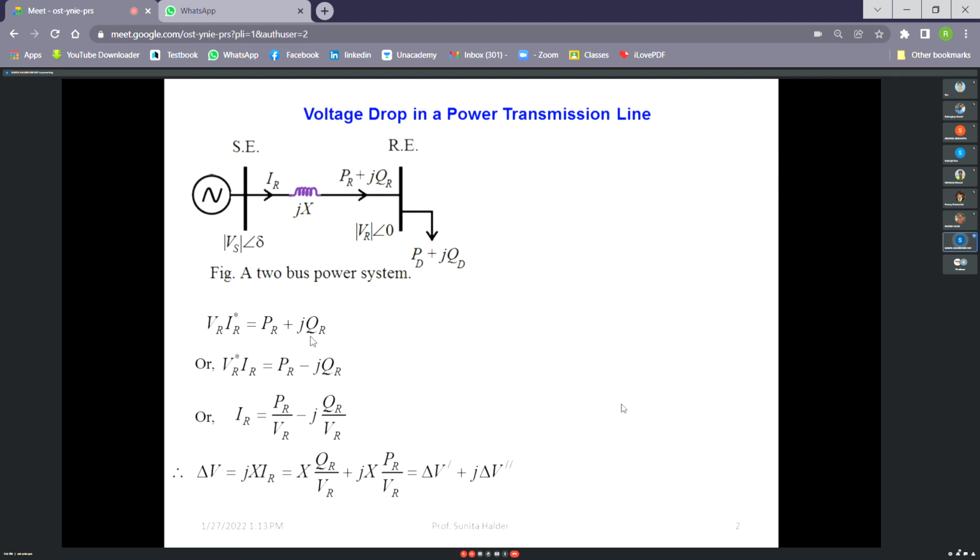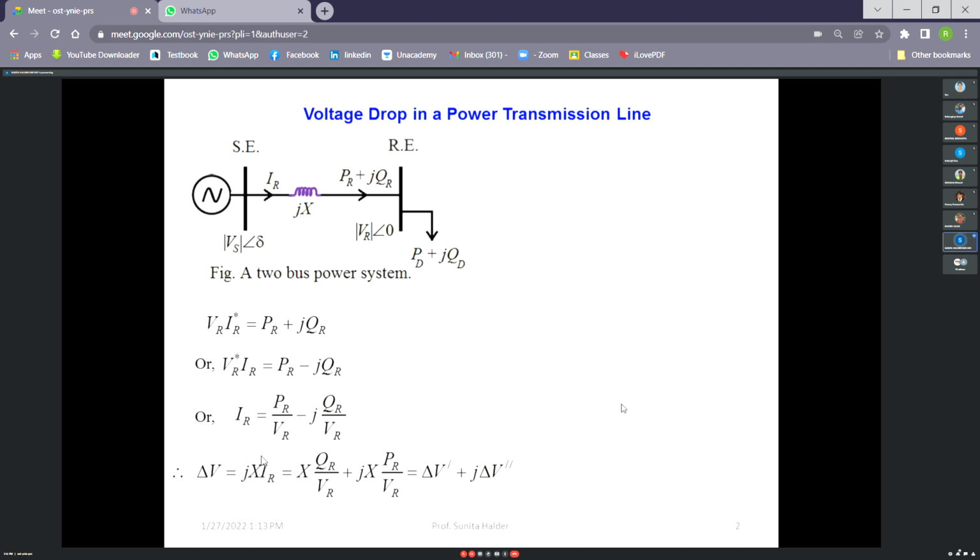Now, we are interested to find the current because we want to find an expression for the voltage drop in terms of the power at the receiving end. So if we take the conjugate on both sides, then we can get an expression for the current. Then what will be the voltage drop in this line? I into jX. Receiving end current and sending end current will be the same, because we have assumed that the transmission line resistance is much lesser than its reactance and shunt conductances are negligible. So that's why it is represented by its reactance only.